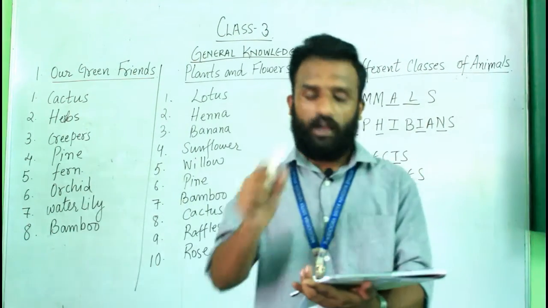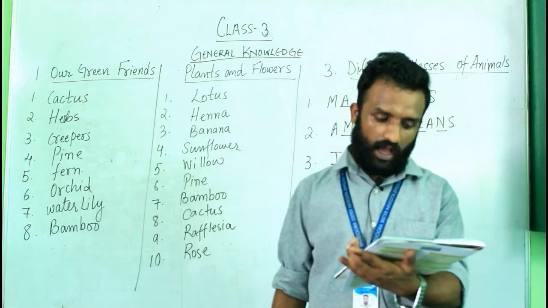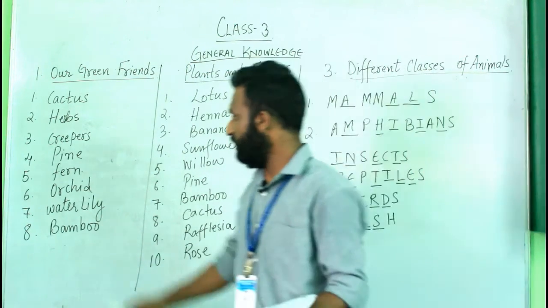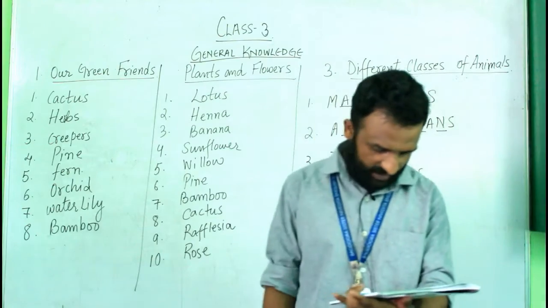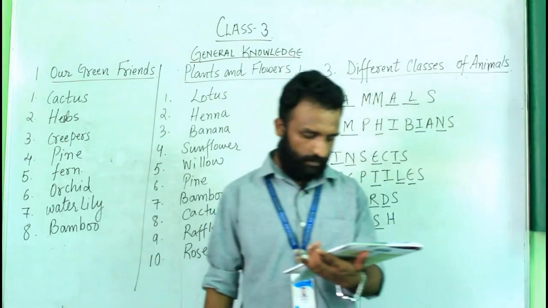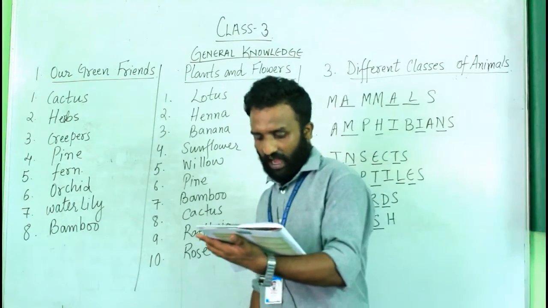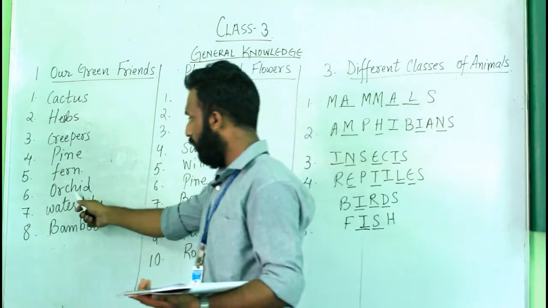Number five, a flowerless plant with beautiful green leaves. We use them as house plant. So that is fern. Number six, a plant with brightly colored flower of unusual shape. It mostly grows in the wild and is rare. That is orchid.